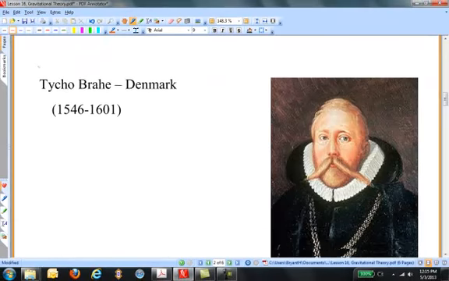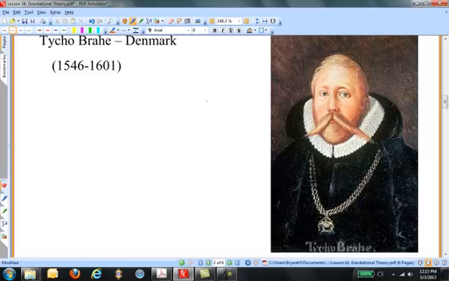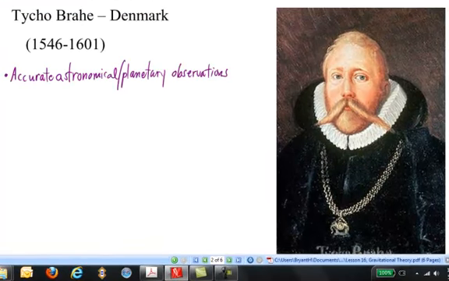Next comes the man with the golden nose, Denmark's Tycho Brahe, who is known for his accurate and comprehensive astronomical and planetary observations. Tycho lost his nose at a wedding dance in a sword duel over the legitimacy of a mathematical formula.